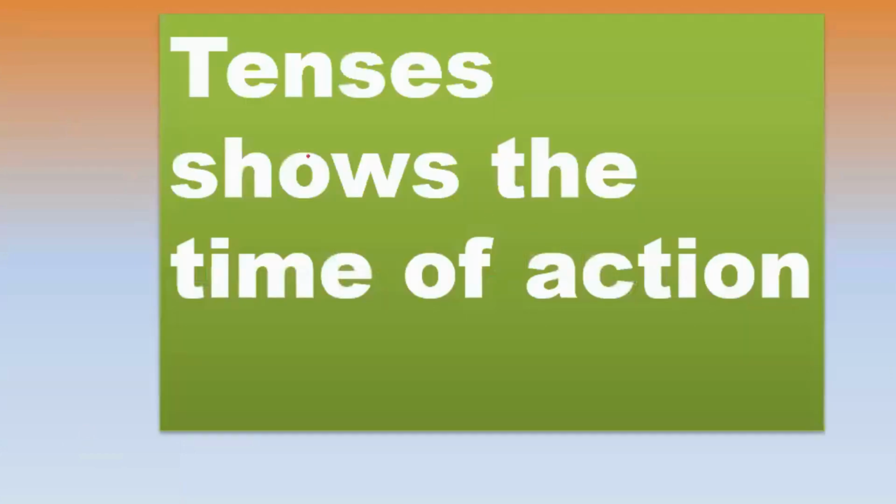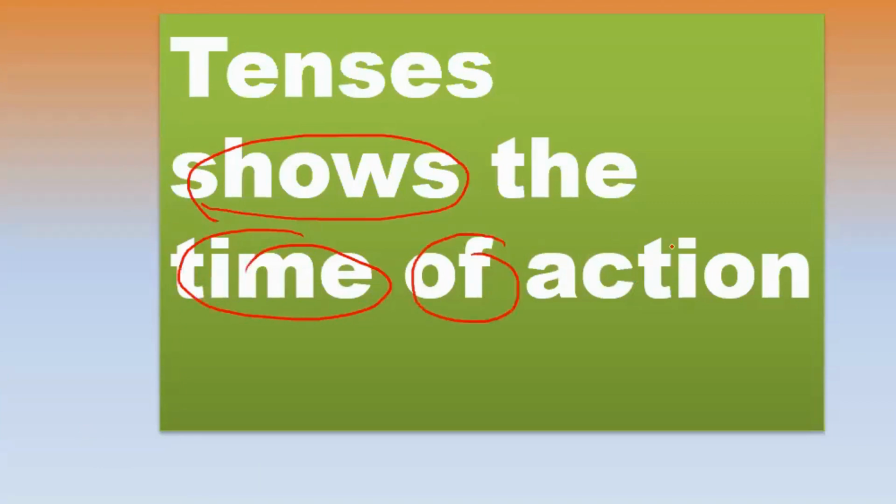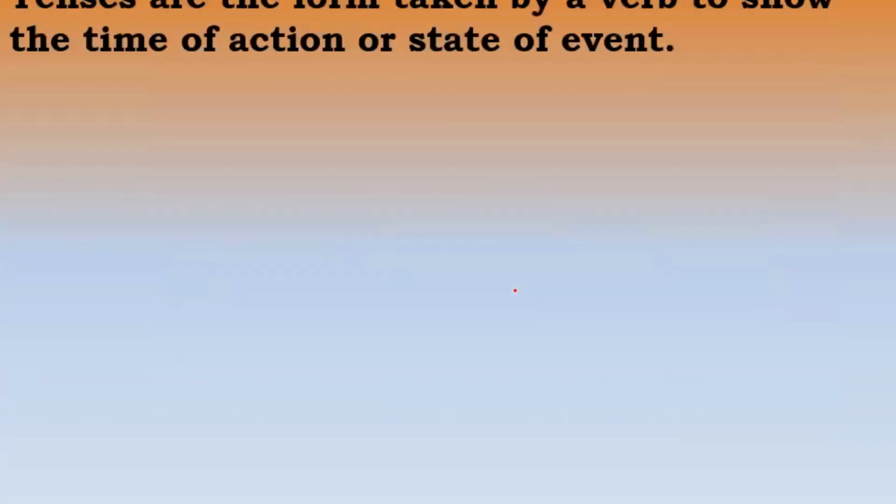Tenses show the time of action. It shows the time at which an action has taken place, or is taking place, or has already been completed, or is going to take place in future. So what are tenses? Tenses are the form taken by a verb to show the time of action or state of event.